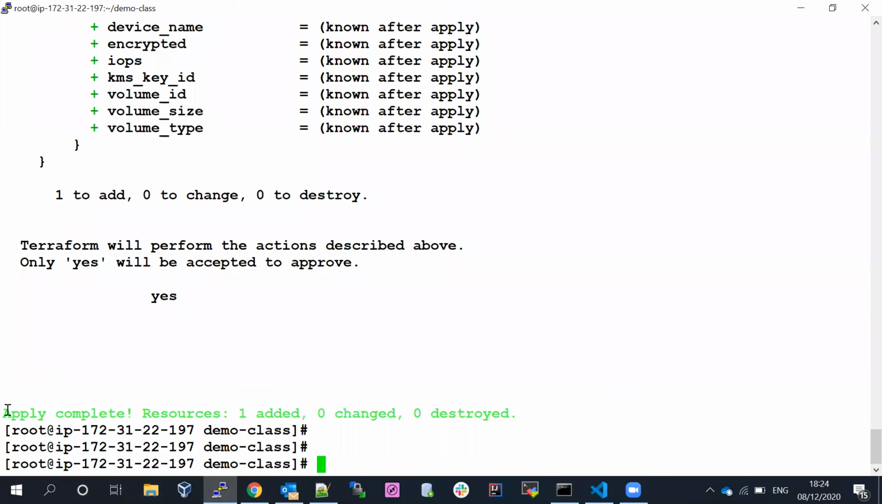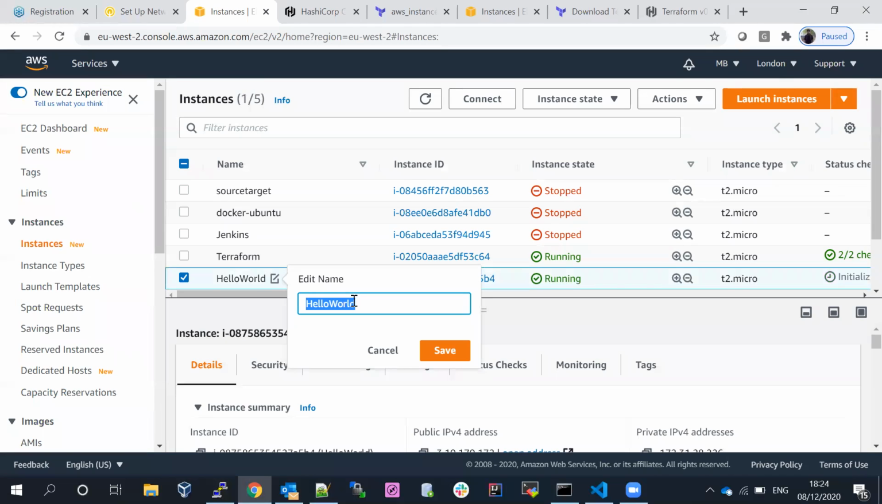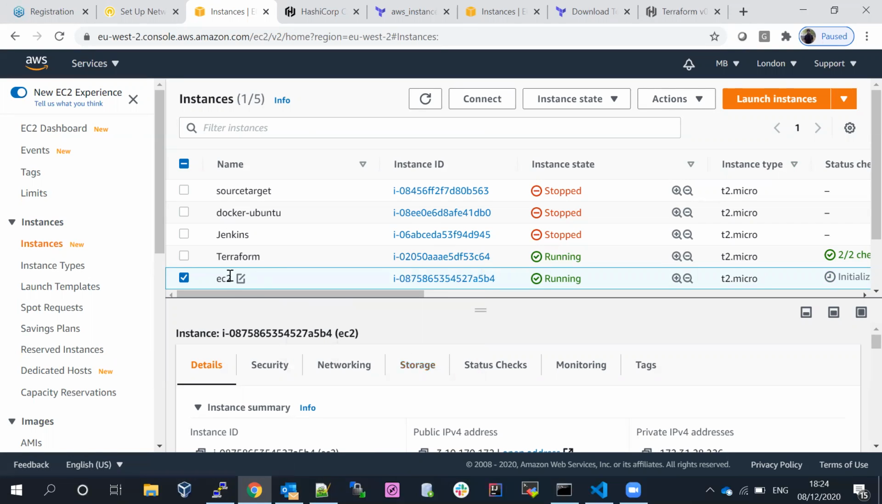Now we can see apply got completed, and resource 1 to add, 0 to change and 0 to destroy. If you go, you can see here we have successfully created the server. Now what I will do, I don't like this name, I would like to go with a different name. If I change it manually here, for example, I will keep it as EC2. Let's see what is going to happen.